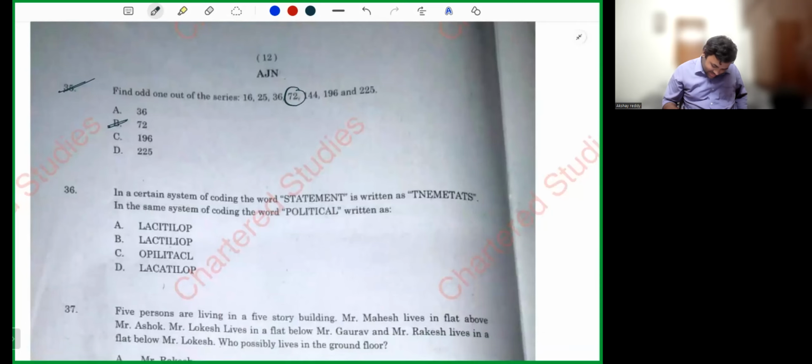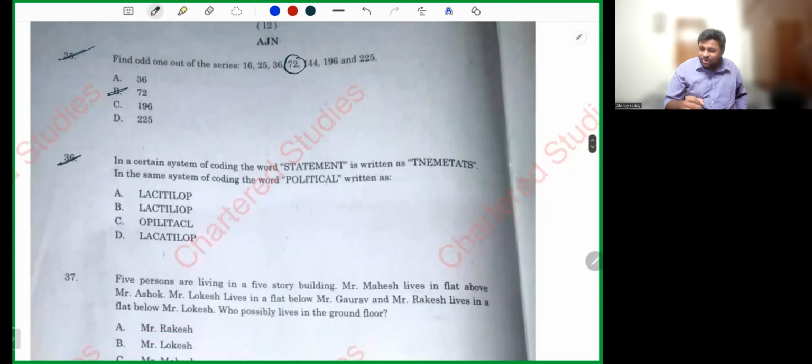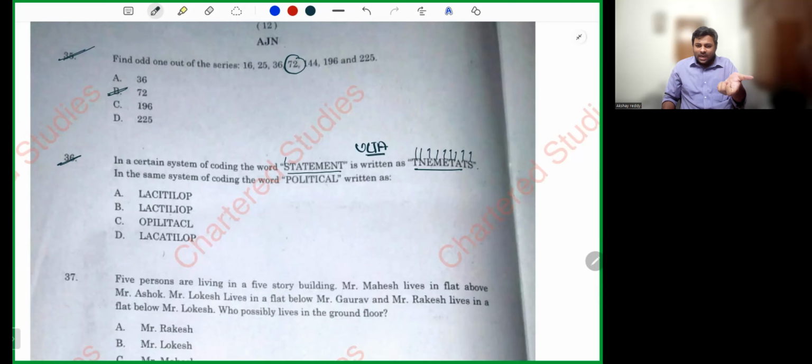Now, 36 also is given only to give you marks. Statement. What is the ulta of statement? S-T-A-T-E-M-E-N-T. Statement is written ulta.